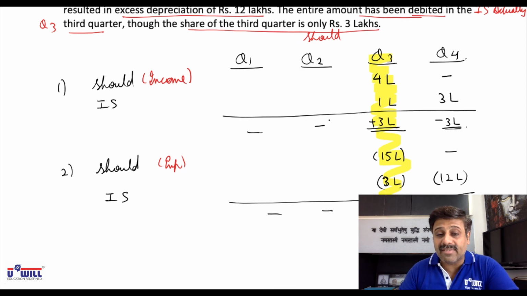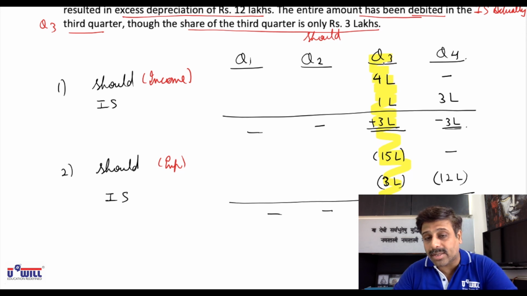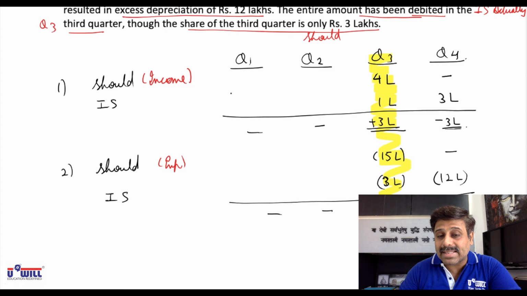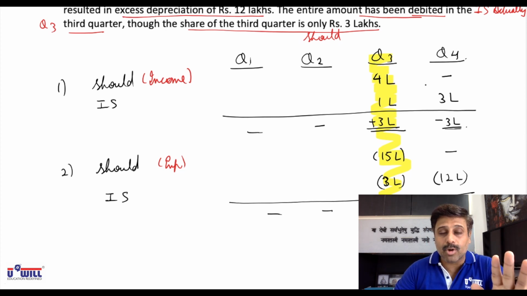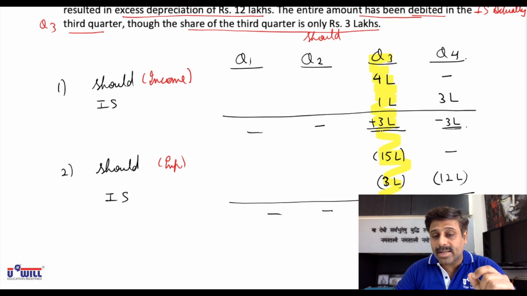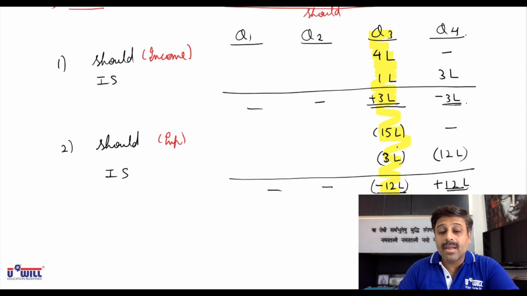As per AS 25 discrete approach, dividend income of rupees 4 lakhs should have been taken in quarter 3. But rupees 1 lakh is taken in quarter 3 and 3 lakhs is taken in quarter 4. Now we are supposed to give the effects for quarter 3. Therefore, in quarter 3, 3 lakhs will be added in the profits. This you should have written theoretically. Then sales promotion expense of rupees 15 lakhs should have been taken in quarter 3. But 3 lakhs is taken in quarter 3 and 12 lakhs is taken in quarter 4. Therefore, in quarter 3, rupees 12 lakhs will be further deducted from the profits.